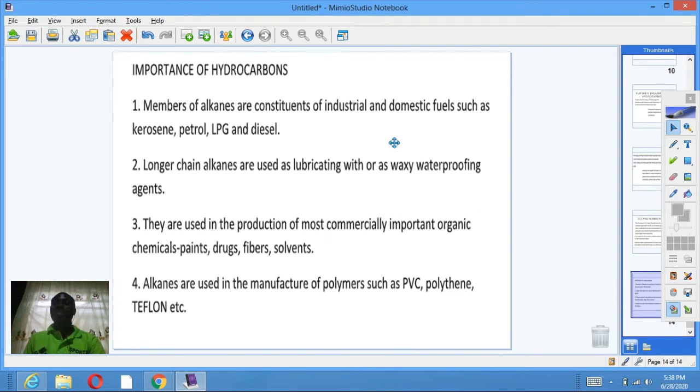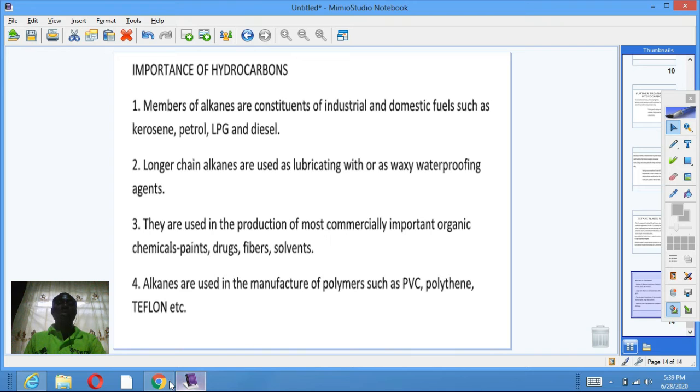Importance of hydrocarbons. 1. Members of alkanes are constituents of industrial and domestic fuels such as kerosene, petrol, LPG, and diesel. 2. Longer chain alkanes are used as lubricants or as waxing and waterproofing agents. 3. They are used in the preparation of most commercially important organic chemicals like paints, drugs, fibers, and solvents. Finally, alkanes are used in the manufacture of polymers such as PVC, polyethylene, and Teflon.